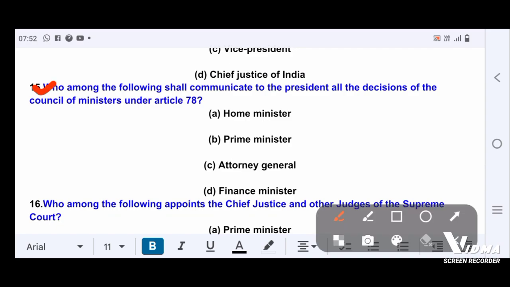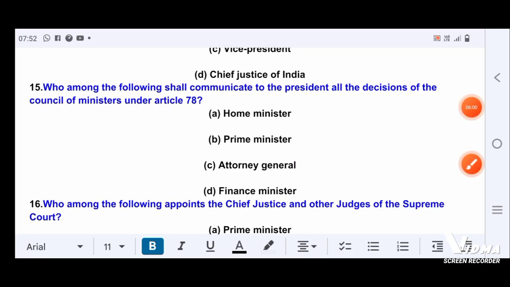Question number 15. Who among the following shall communicate to the President all the decisions of the Council of Ministers under Article 78? Option A, Home Minister. Option B, Prime Minister. Option C, Attorney General. Option D, Finance Minister. Correct answer is option B, Prime Minister.